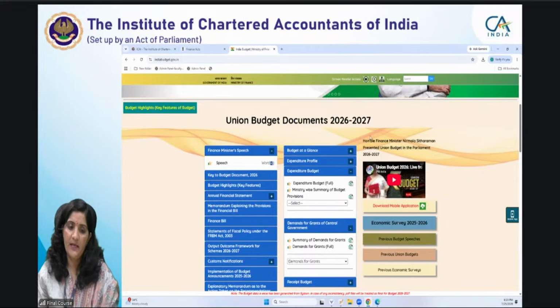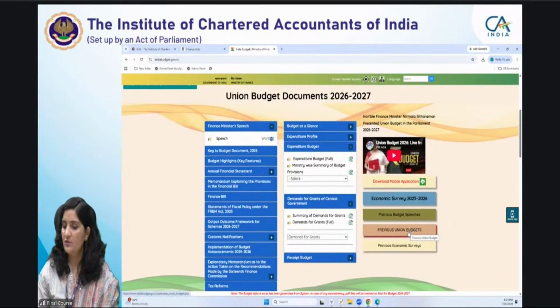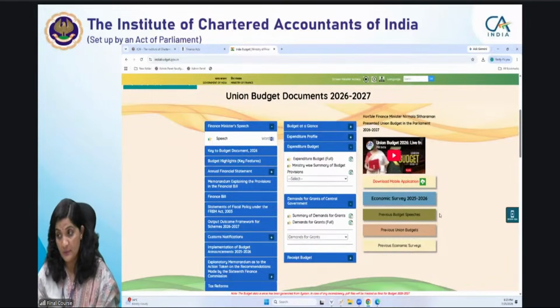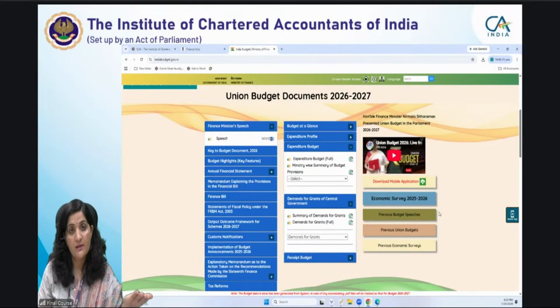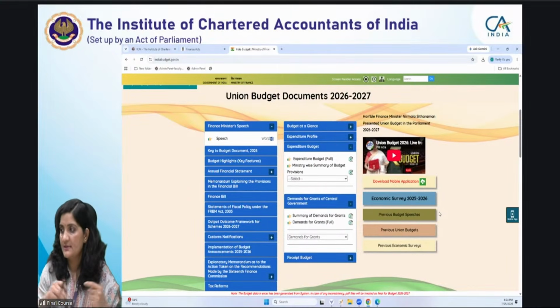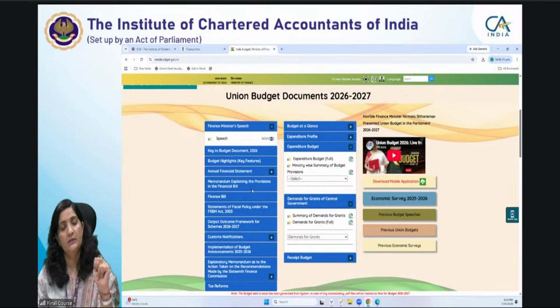See, this is the website of the Union Budgets of 2026-27. If you go there, you will get the previous Union Budgets also. There is a budget speech. You must know that on the 1st of February, the Union Finance Minister always presents the budget, starting with the budget speech, right? This is one of the documents. Yes, Srinidhi, you are right. This is the memorandum to the finance bill. The memorandum explaining the provisions of the finance bill becomes one of the crucial documents to understand the provisions of the finance bill.